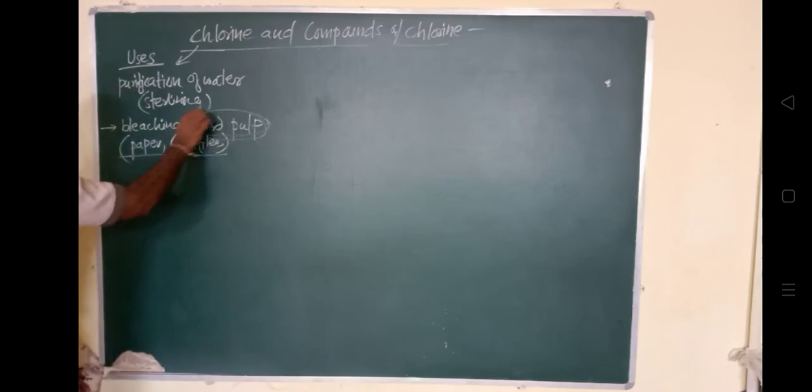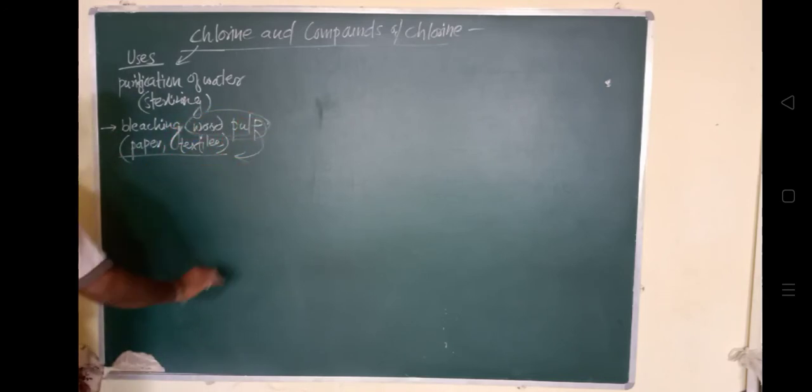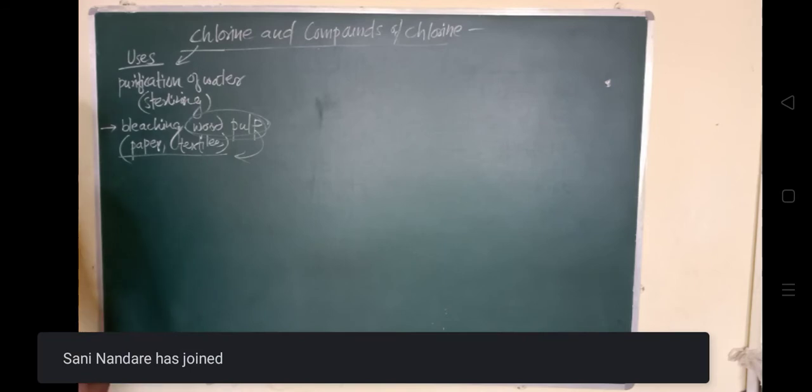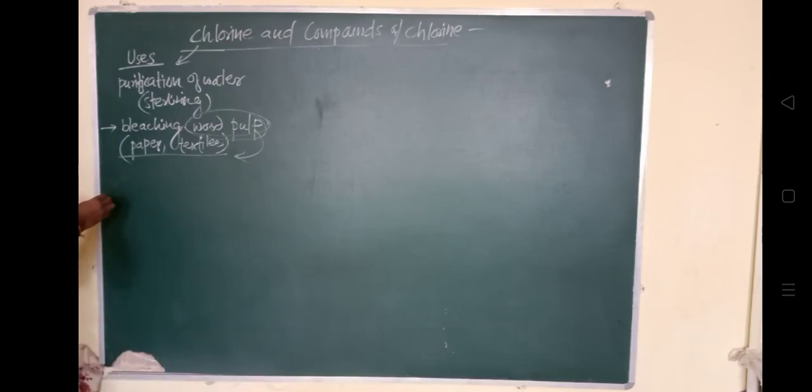Then, for extraction of metals like gold and platinum, this chlorine is used as an extraction agent. Gold and platinum के extraction के लिए. Au and Pt, these two metals को extract करने के लिए chlorine use करते हैं.